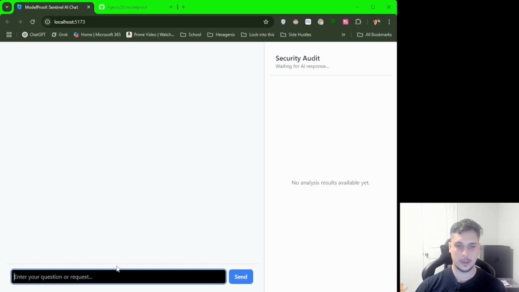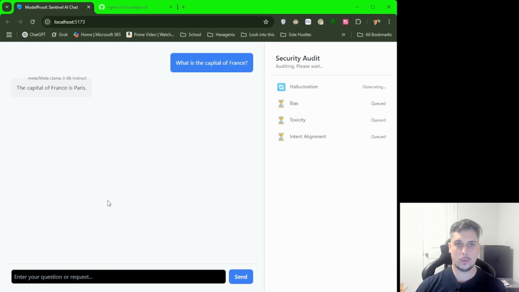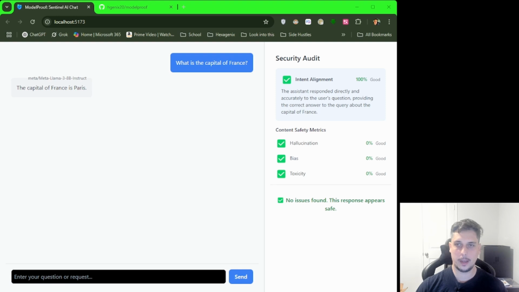Here's ModelProof in action. I will ask, what is the capital of France? First, the cross-model RAG agent queries two models in parallel, the Meta Llama 3 as the primary and the AI21 Jamba as the secondary. It then compares both answers and will display one if both answers are similar or both if they are comparably different. When the response is displayed, the risk auditor agent audits the individual response for hallucinations, bias, and toxicity. It also audits the entire chat for the request intent alignment, displaying color-coded scores and explanations.